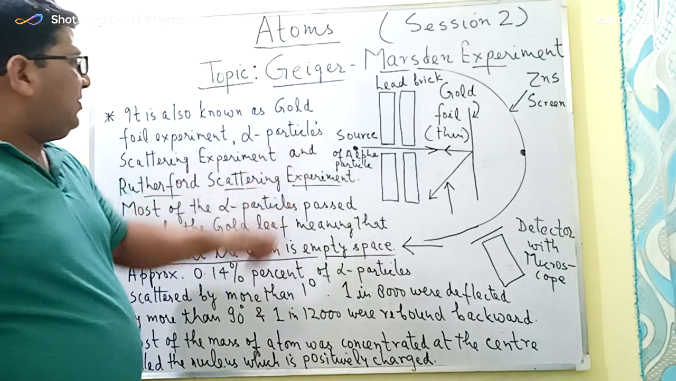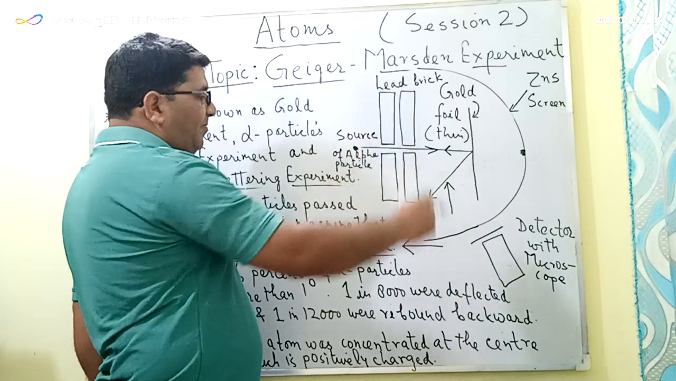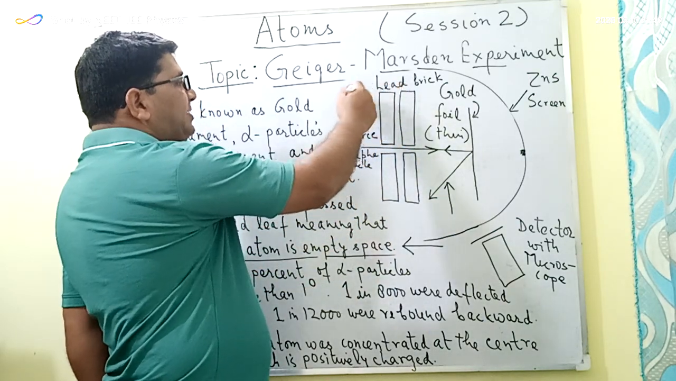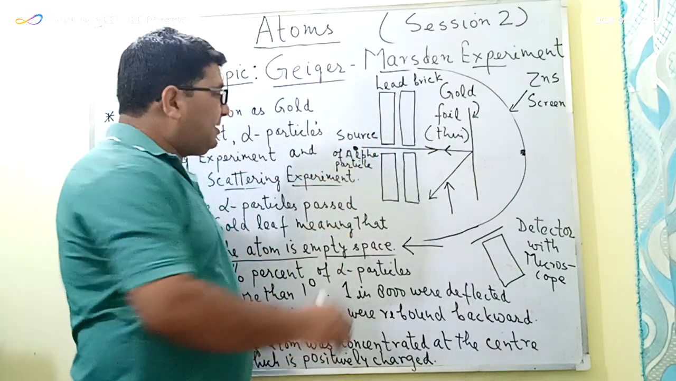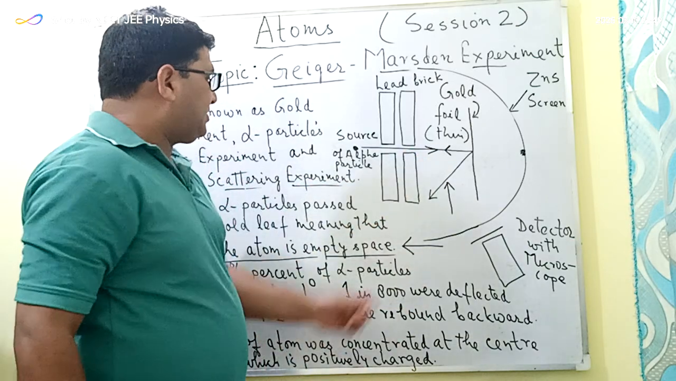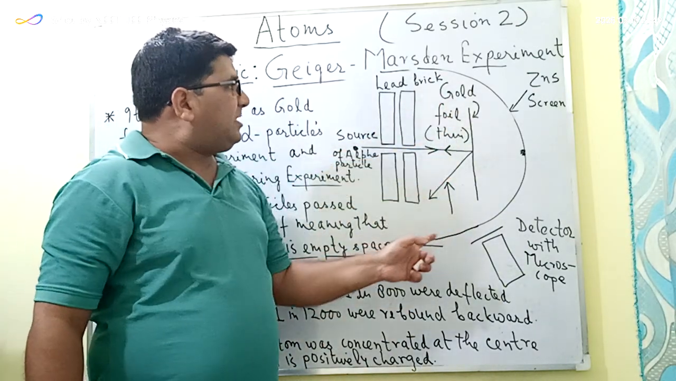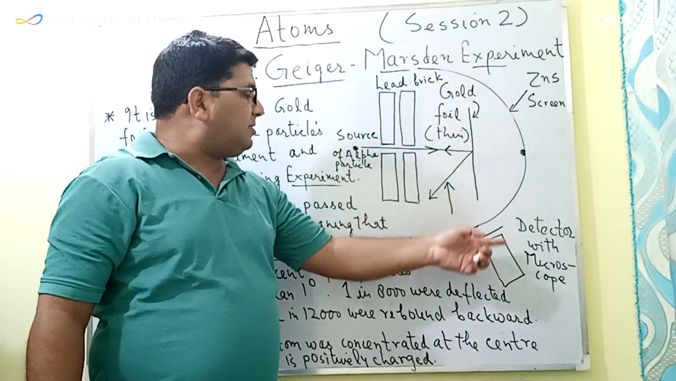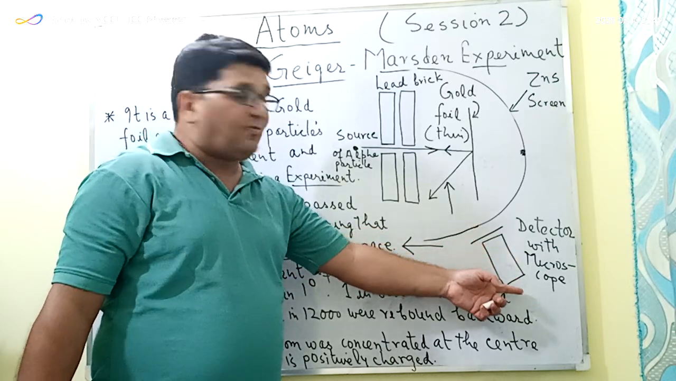So, in this experiment, we use a radioactive source which emits the alpha particles, and the lead bricks are used in order to shield this radioactive source and at the same time provide a narrow beam of alpha particles which is directed towards this thin gold foil. Behind this gold foil, there is a screen which is coated with zinc sulfide, and adjacent to this screen is a detector which consists of a microscope.